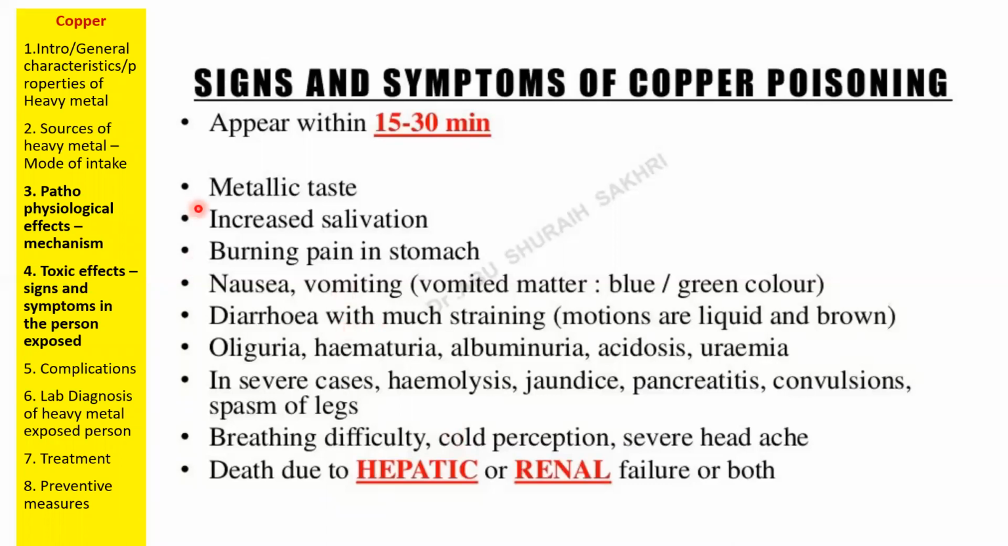And also in copper poisoning, we can see increased salivation, burning pain in the stomach, nausea, vomiting, general GIT abnormalities, diarrhea, and even in severe cases, some patients may experience hemolysis, jaundice, pancreatitis, convulsions, and spasms of lungs. Breathing difficulty, cold perception, and severe headache can happen. Even liver and renal failure can be observed. So these are some signs in terms of copper.